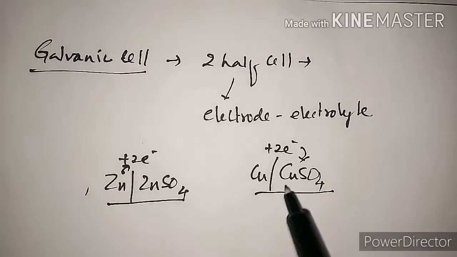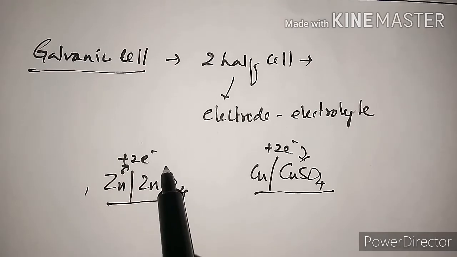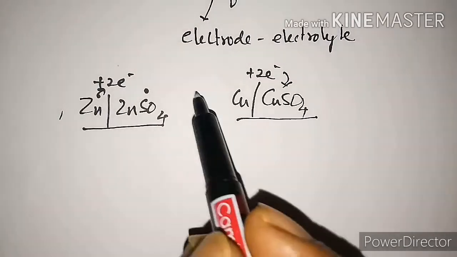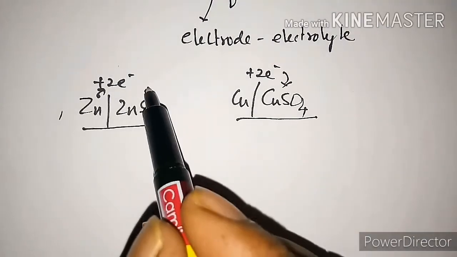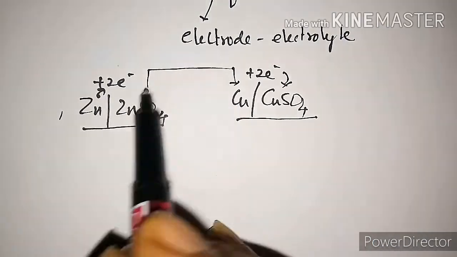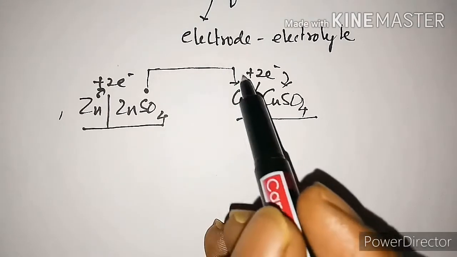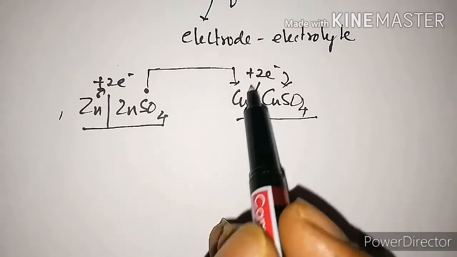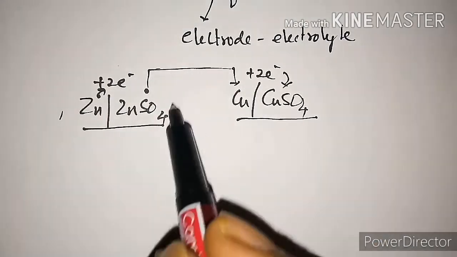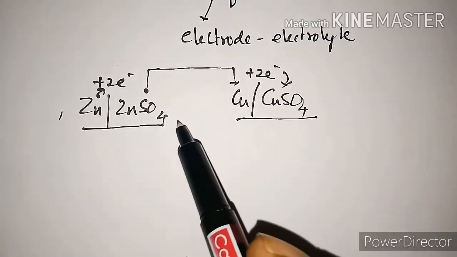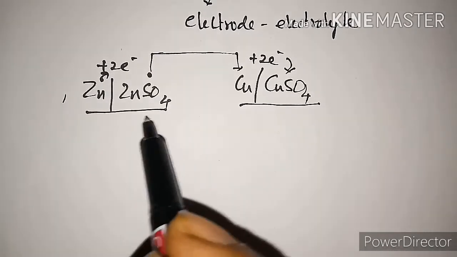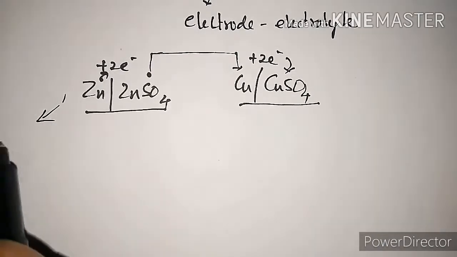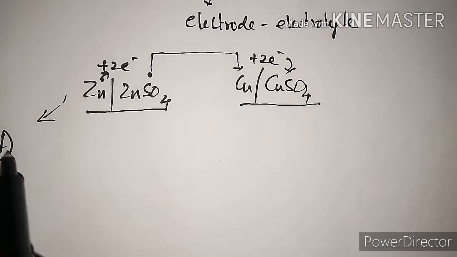Now it is actually a different container. So when this gives off electrons, now what will happen? If you connect an external circuit, just by a wire, the electrons actually flow through the external circuit. This is actually a Daniell cell. So an example of a galvanic cell is the Daniell cell.